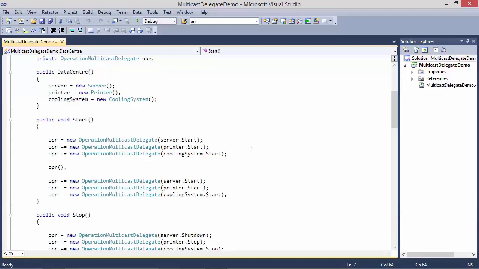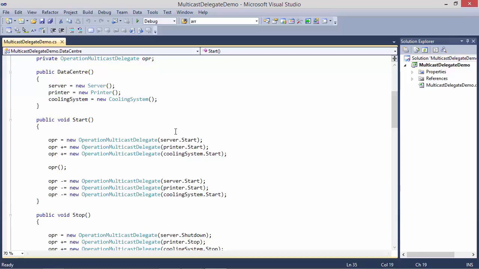First one was start of server object. Second one is start of printer object, and we are using plus equal for adding the method. Then we are adding the method start of cooling system object, and again we have used plus equal for adding the method, and then we are using delegate instance OPR for invoking the methods.